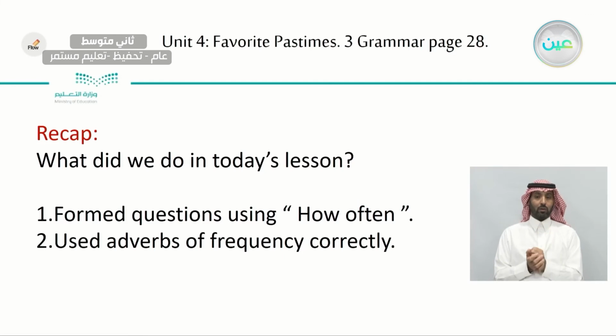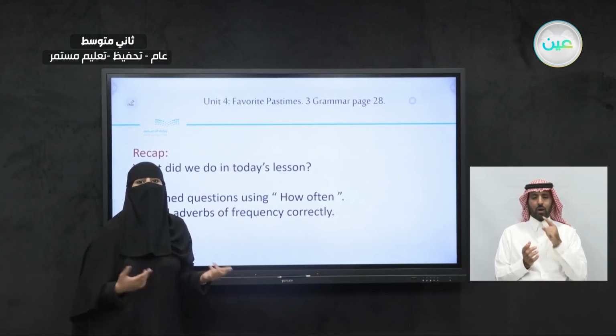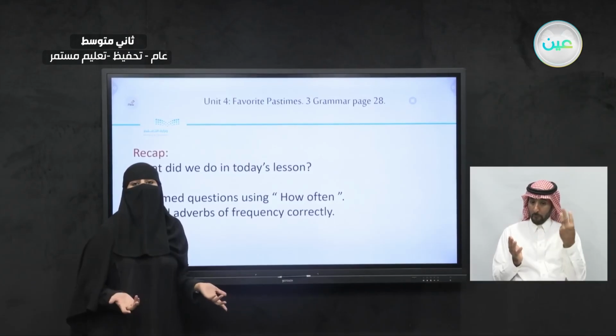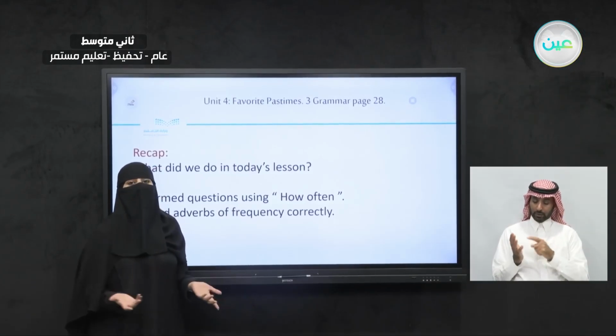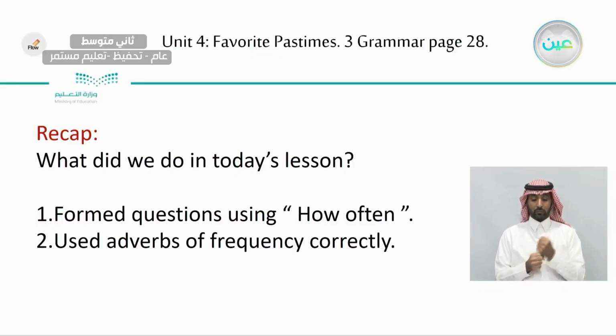Now, what did we do in today's lesson? We formed questions using how often. How often do you go outside? How often do you read books? We're asking about how much you do it. I read books three times a week. I go outside every day. And we used adverbs of frequency correctly. So the question is how often, and in the answer we're using adverbs of frequency.